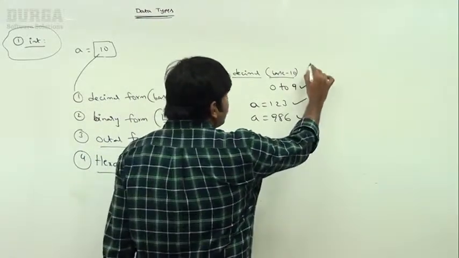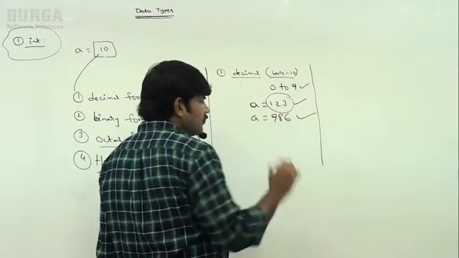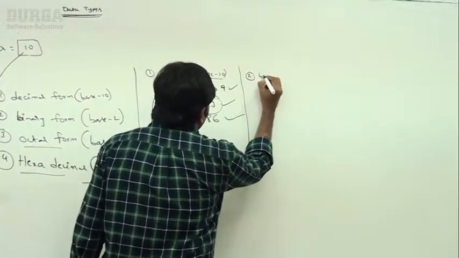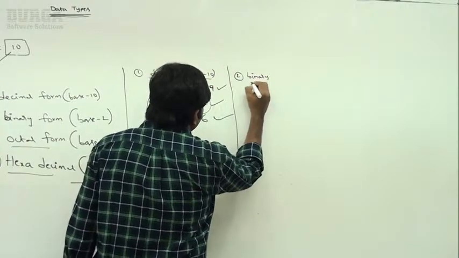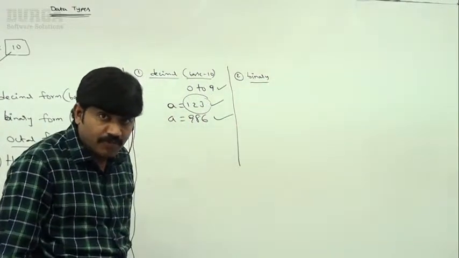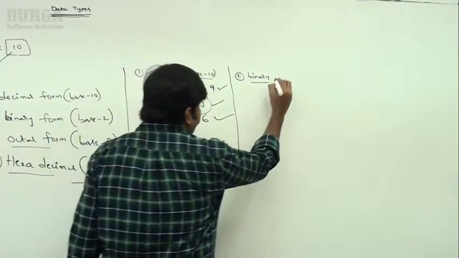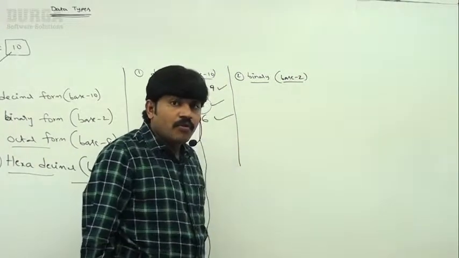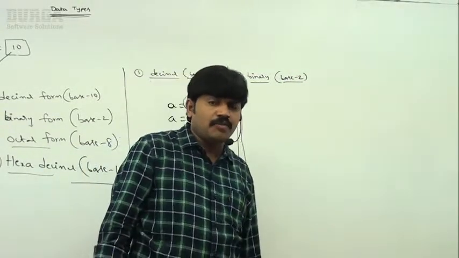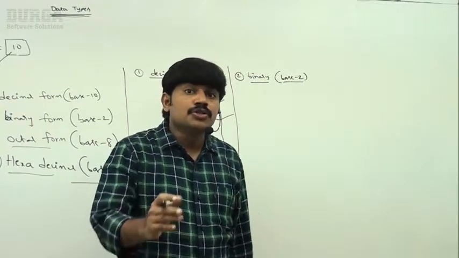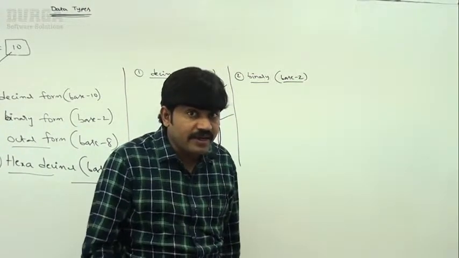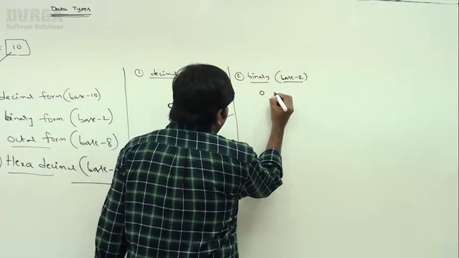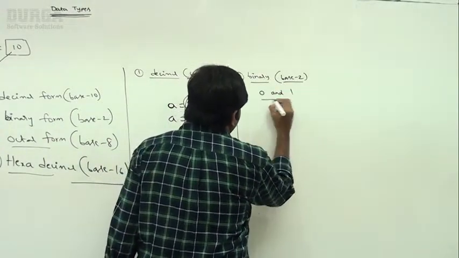Now the same integral value you can represent by using binary form also. Binary means base 2. In base 2, what are the allowed values? Zeros and ones. That's why allowed digits are 0 and 1.